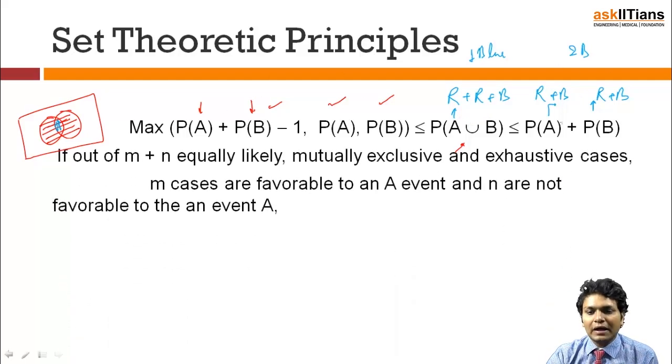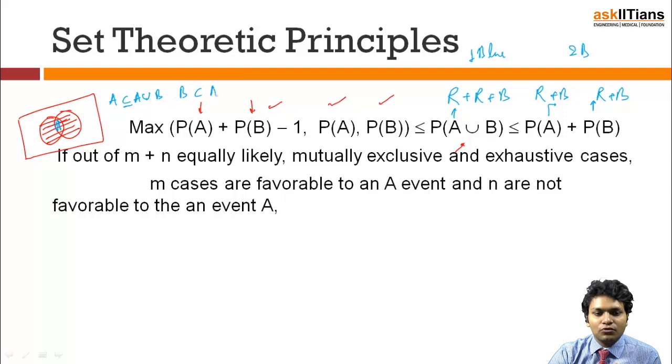Now if I do the mathematical derivation, I'll do the same reverse processing that I did for the last part, as I have said that A is a subset of A union B, hence the probability. Similarly, B is a subset of A union B, and hence the probability.